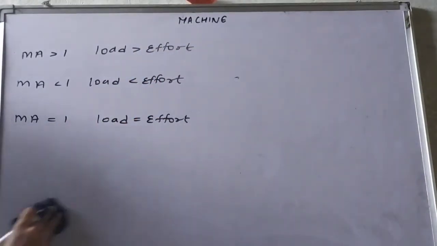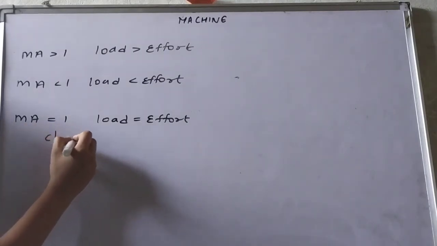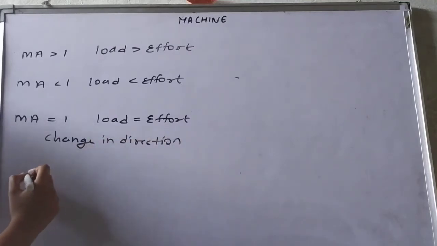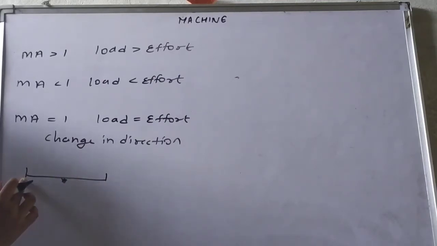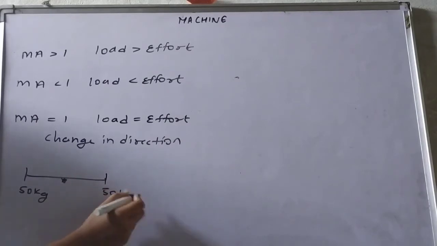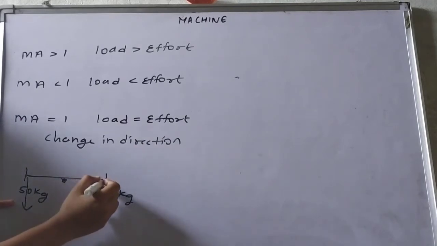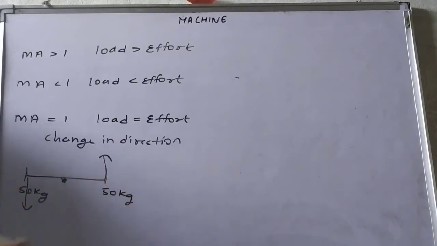So in the first case, when it is equal to 1, that machine will act as a change in direction, like seesaw we have here. अब दोनों सेम वेट के होंगे. Here the person sitting is of 50 kg, here the person sitting is of 50 kg. Then this person will apply the force in this direction, but ये कहाँ मूव होगा? Upward, ठीक है. फोर्स तो डाउनवर्ड लग रहा है लेकिन मूवमेंट कहाँ है? अपवर्ड. So this one is used as a change in direction.